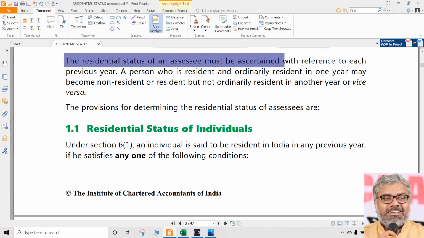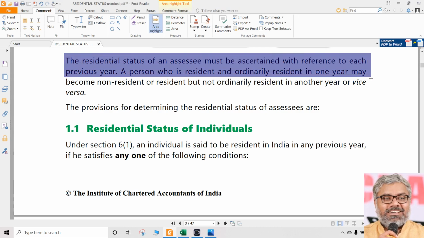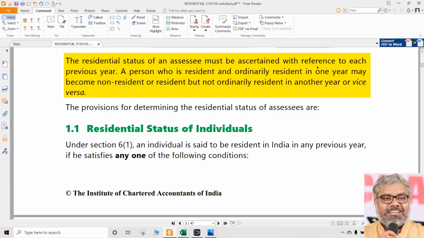And this is another important point that we also discussed yesterday. The residential status of an SSC must be ascertained with reference to a previous year. Means what?